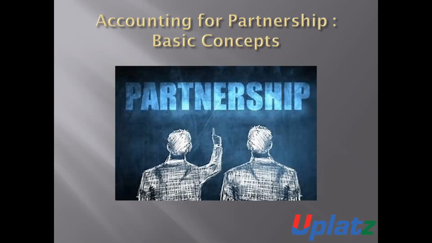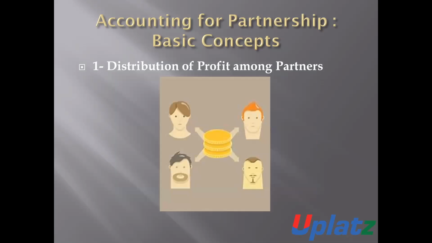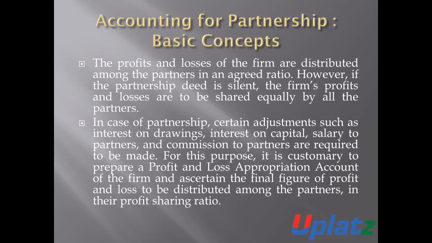Accounting for the partnership. Distribution of profit among the partners. Now we will discuss the distribution of the profit among the partners. The profit and the loss of the firm are distributed among the partners in the agreed ratio. In the case of a partnership firm, when two or more partners enter into the partnership, they will distribute the amount of profit or the amount of loss between them at the specific rate.